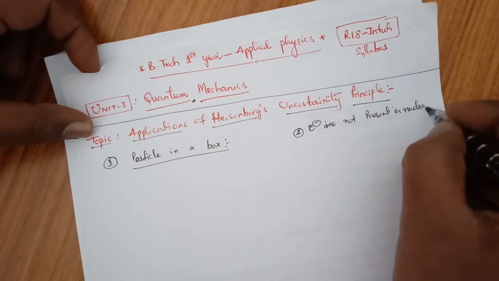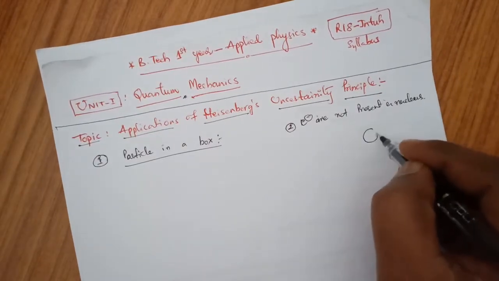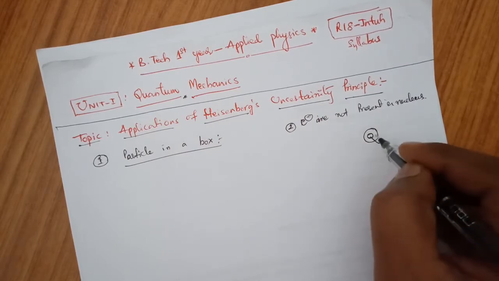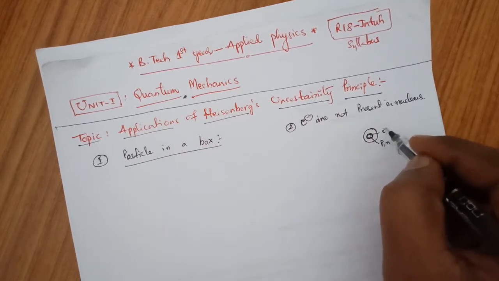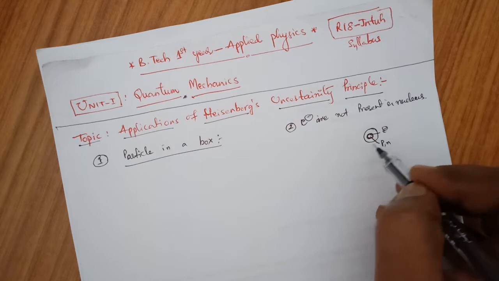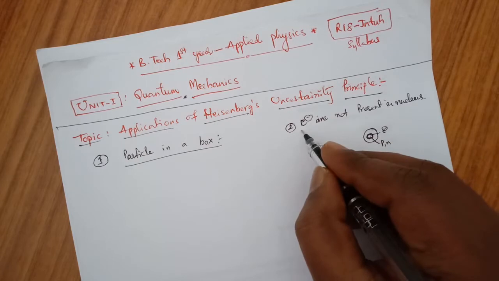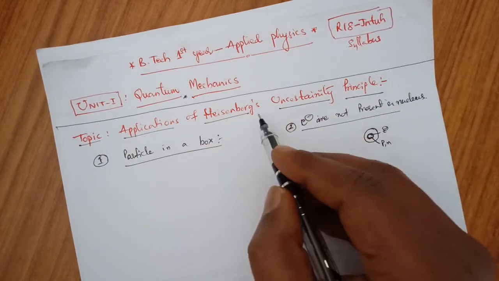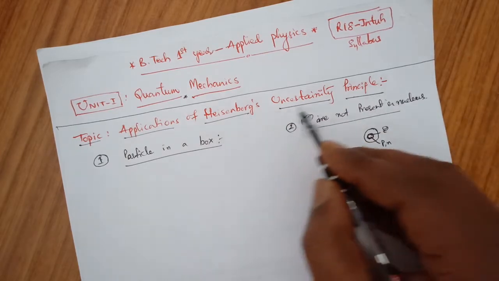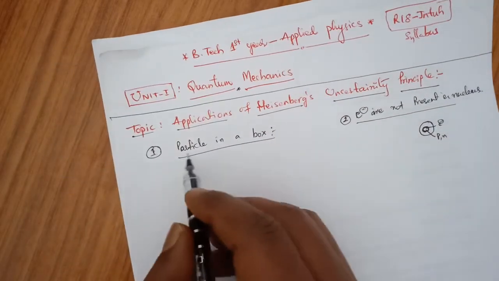in the nucleus. Now we can say that electrons, this is an atom, this is the nucleus. In the nucleus there are protons and neutrons. Outside the nucleus there are electrons which revolve around the nucleus. From this atom we can say electrons are not present in the nucleus. How can you say that? This is according to Heisenberg uncertainty principle only. So this is the second one, and the first one is, let us see, particle in a box.